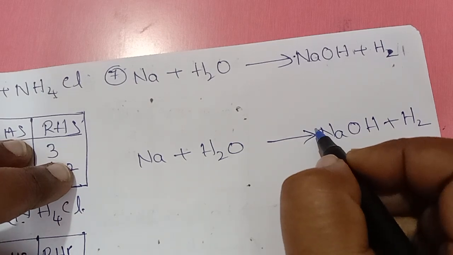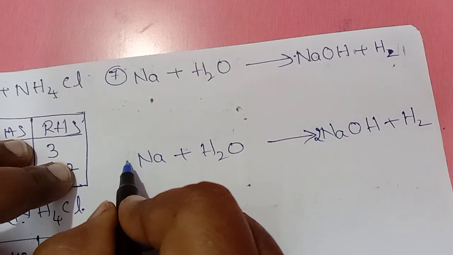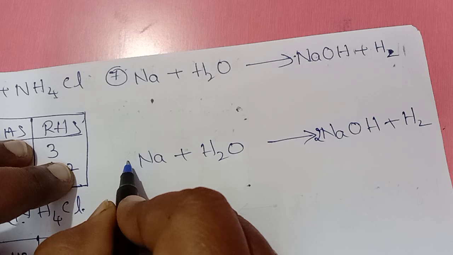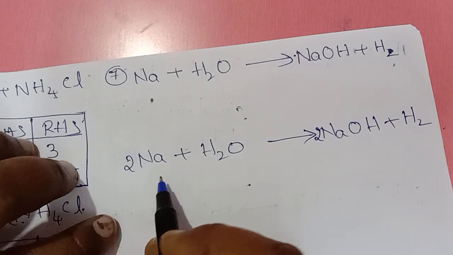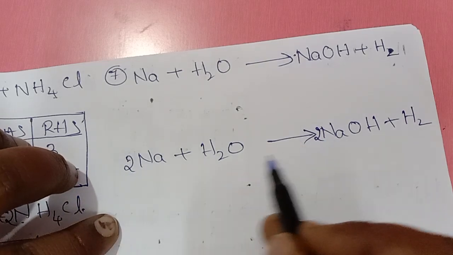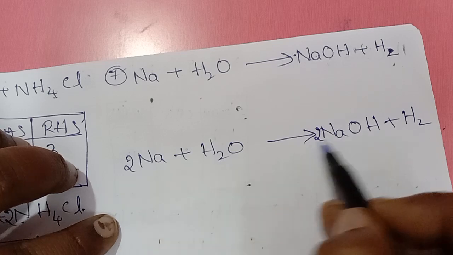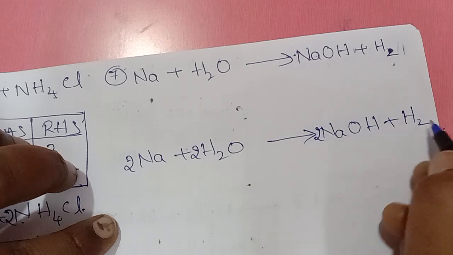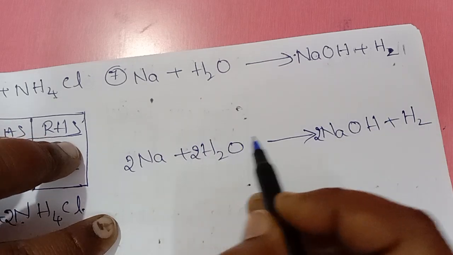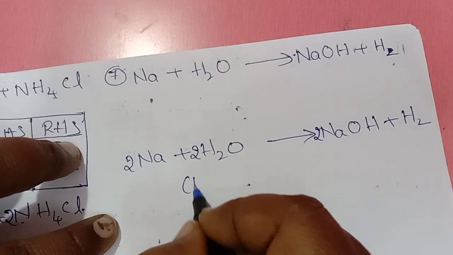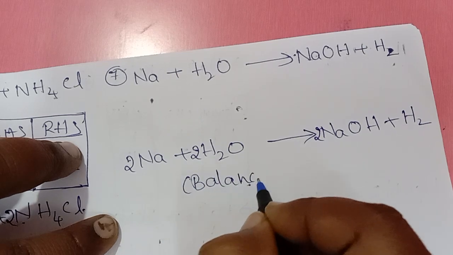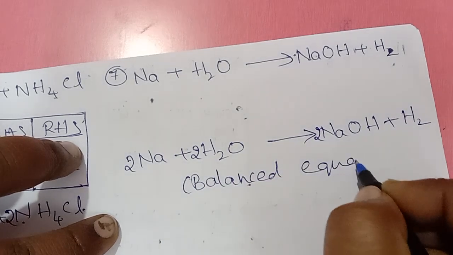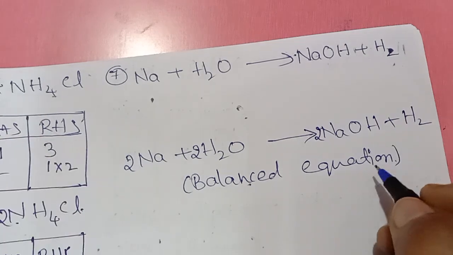So what I am doing, I am multiplying with 2. Check your sodiums 2, 2. Hydrogens, left side 4. So 4. 2 plus 2, 4. Oxygens 2. This is your balanced equation. Remaining you solve. Okay.